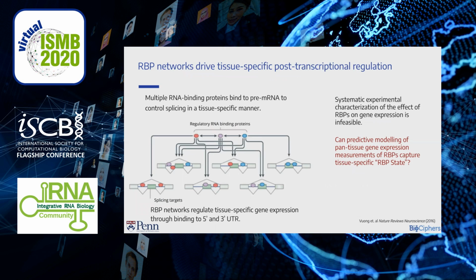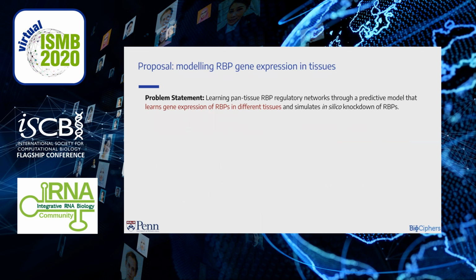RBPs bind in a tissue-specific manner for both splicing and gene expression. However, systematic experimental characterization of the effect of RBP knockdowns across tissues is infeasible. Therefore, we want a model that learns gene expression of RBPs in different tissues. To do that, we train a variational autoencoder on gene expression of 531 RBPs in 47 human tissues.